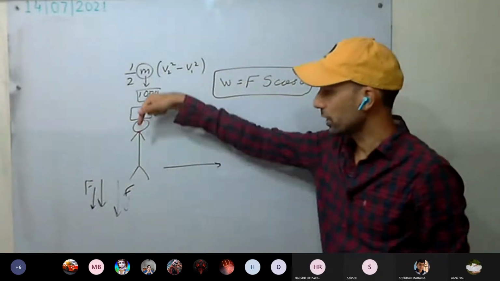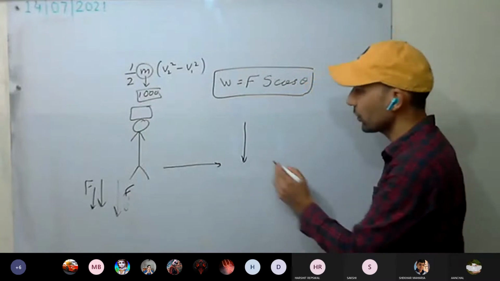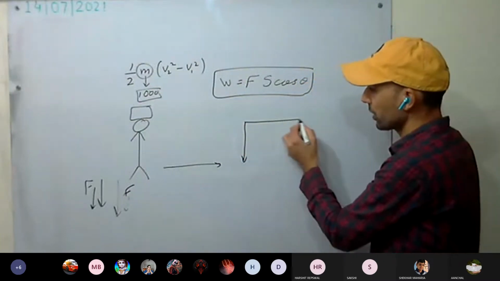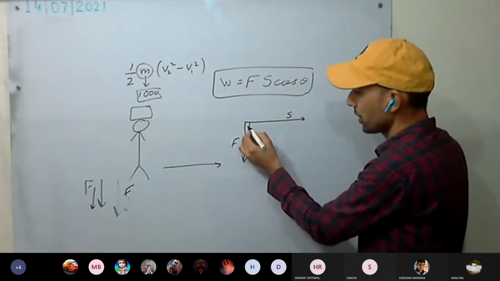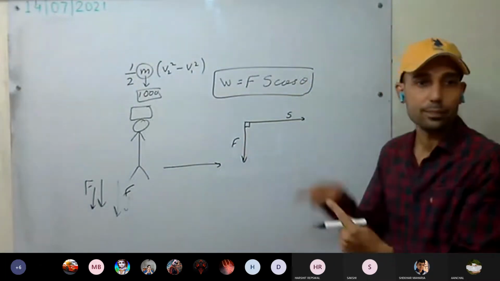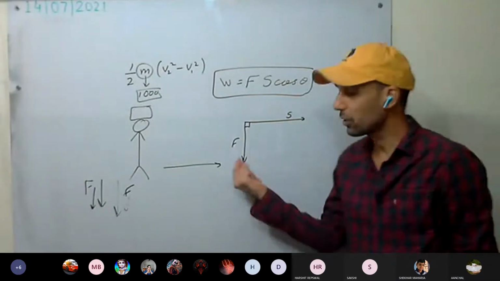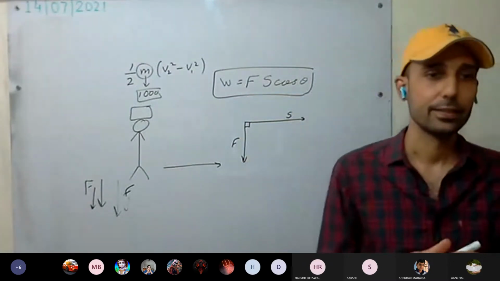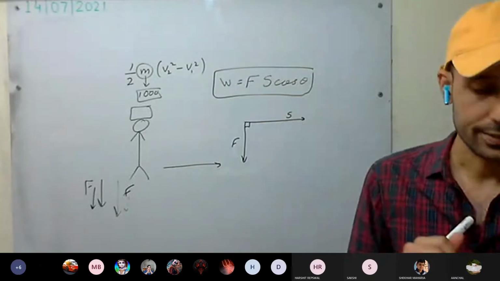Okay, so here the force is in this direction, the downward direction. What is the direction of the motion or the displacement? This is the direction of the displacement, and this is the force direction. How are they? Normal to each other, perpendicular to each other. So what is the work done by the force of gravity? 0. By the gravity, it's 0.